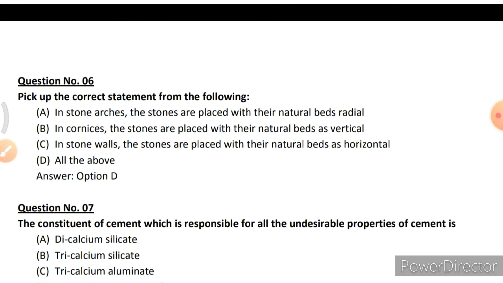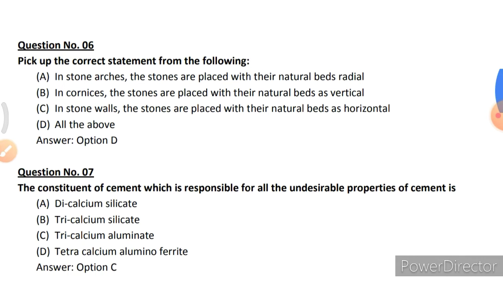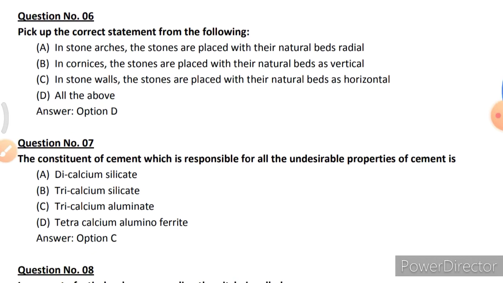Pick up the correct statement from the following. In the stone arches, the stones are placed with their natural beds radial. In cornices, the stones are placed with their natural beds as vertical. In stone walls, the stones are placed with their natural beds as horizontal. All the above. So option D is correct.